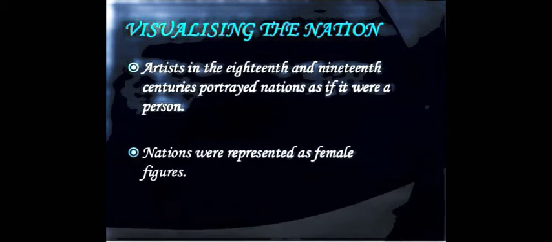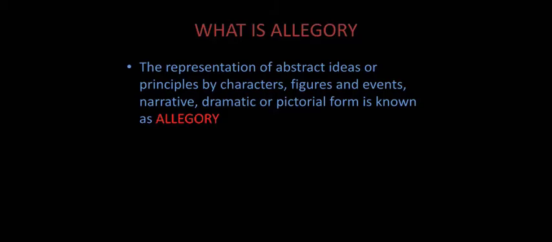But children, in reality, female figures that personified the nation did not stand for any particular woman in real life. Means in real life there were no such figures which existed in the country, and this is what is called allegory. Allegory is the representation of abstract ideas or principles by characters, figures, or events, in narrative, dramatic or pictorial form.